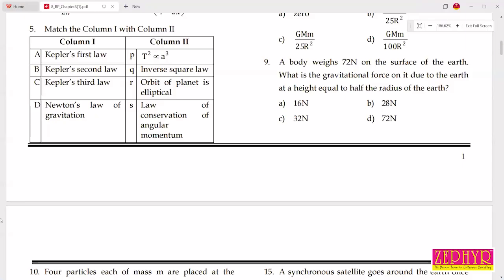Sir, 9th question. A body weighs 72 Newton on the surface of the earth. What is the gravitational force on it due to the earth at a height equal to half of the radius of the earth? You know that equation to find the gravitational force at a height? Sir, no, sir.